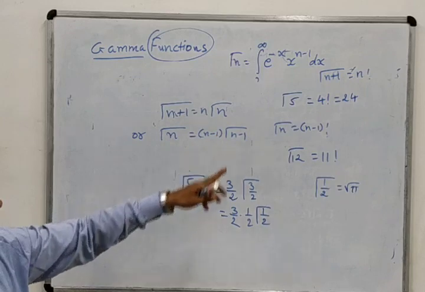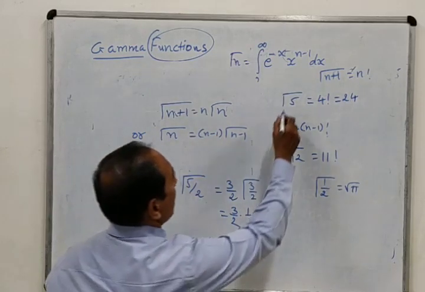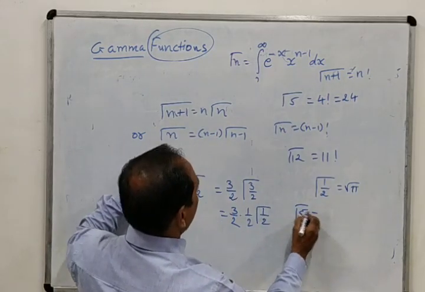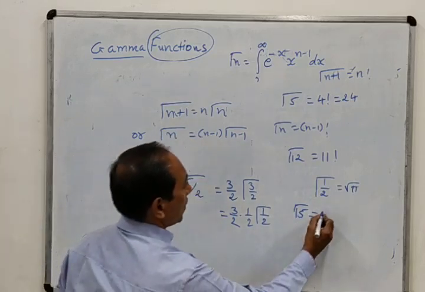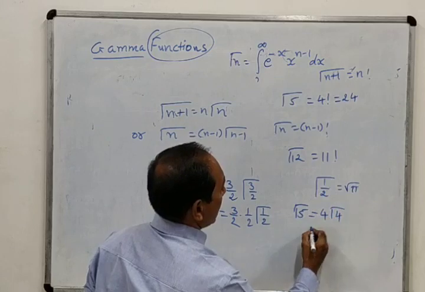And gamma 5, actually gamma 5 also we can find out in this way by using the same formula. Gamma 5, n equal to 5. So 5 minus 1, 4 into gamma 4. Okay.